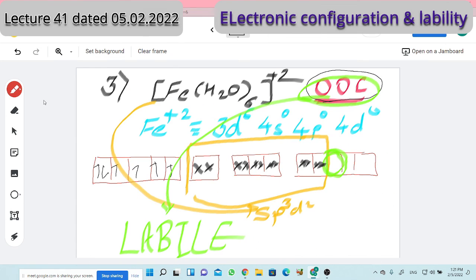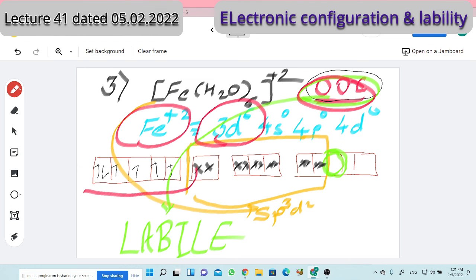Third example, an outer orbital complex, ferrous ion, 3d6 electronic configuration. The electronic configuration block diagram is represented. Outer orbital, so sp3d2 hybridization. For intermediate formation, we need sp3d3. For that, one extra d orbital is readily available because no electron occupies it. Therefore, beyond doubt, it is a labile complex. Clause number 1: outer orbital complexes are labile complexes.